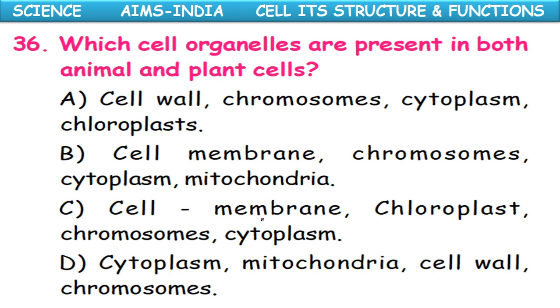Which cell organelles are present in both animal and plant cells? Option A, cell wall, chromosomes, cytoplasm, chloroplast. Option B, cell membrane, chromosomes, cytoplasm, mitochondria. Option C, cell membrane, chloroplast, chromosomes, cytoplasm. And option D, cytoplasm, mitochondria, cell wall, chromosomes. So here the option B. Cell membrane, chromosomes, cytoplasm and mitochondria are present both in plant cell and animal cell.